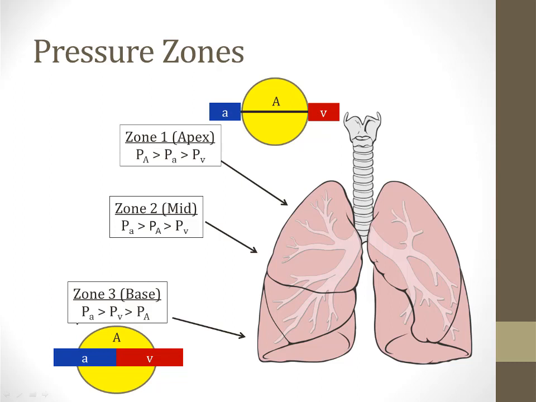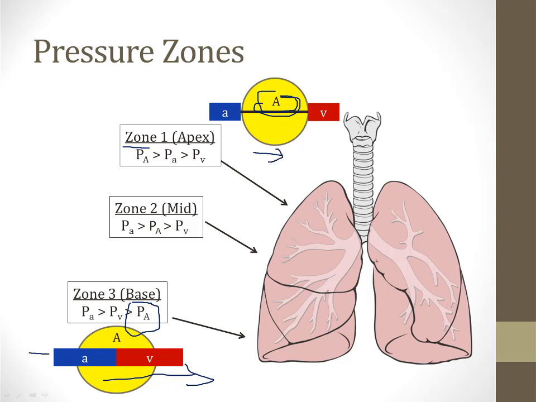So at the base of the lungs, you have a pressure in the arteries and the veins that is higher than the pressure in the alveoli. This means that the blood vessels will be fully distended and blood will flow normally. At the apex of the lungs, this is called zone 1. In this setting, the pressure in the alveoli is higher than the pressure in both the arteries and the veins. This is going to compress the blood vessels and result in no blood flowing through the vessels at the top of the lungs.